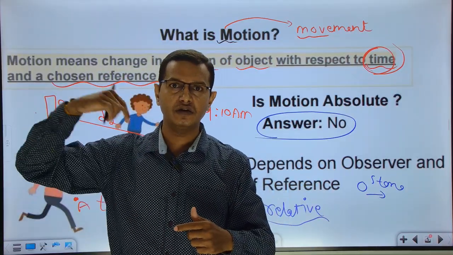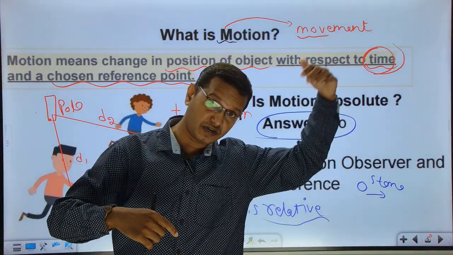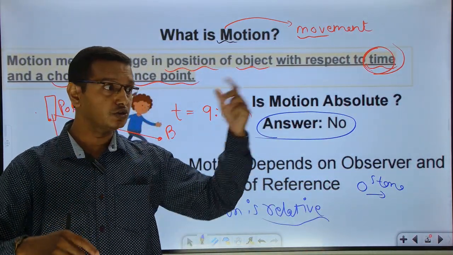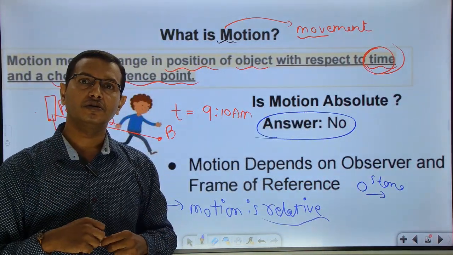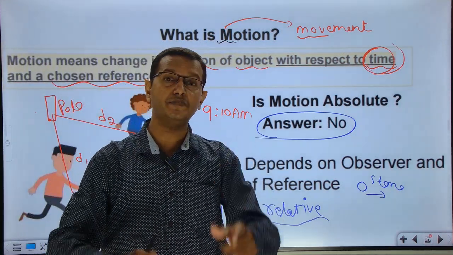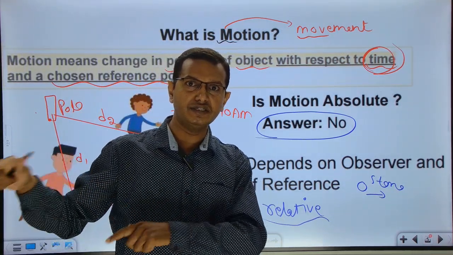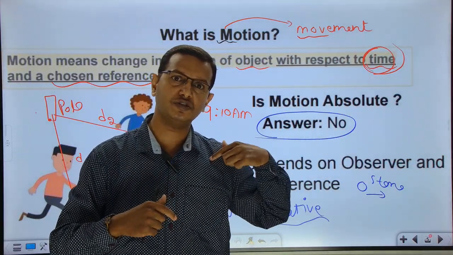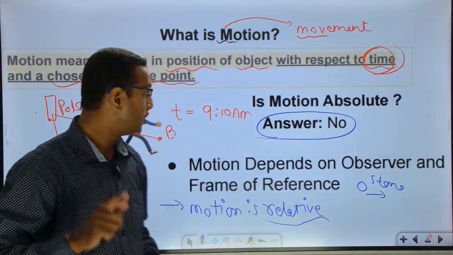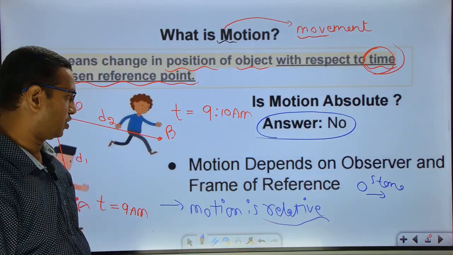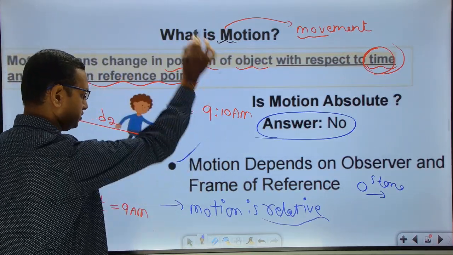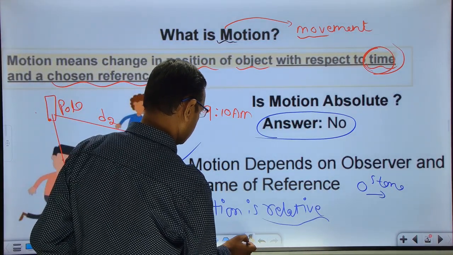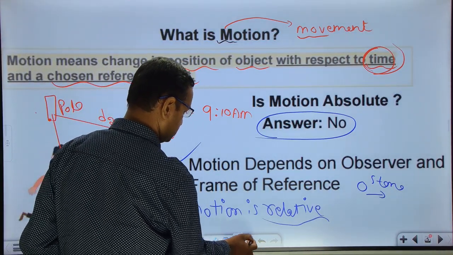So for one person, I'm at rest. For the other person, the person standing outside the bus, he is watching me, the bus is moving. So for him, I'm in motion. So remember, motion depends on the observer. Inside the bus, I'm at rest. Outside the bus, the person watching me sees me going in the bus. So motion depends on the observer and frame of reference. So this is the point. Motion depends on observer and the frame of reference.